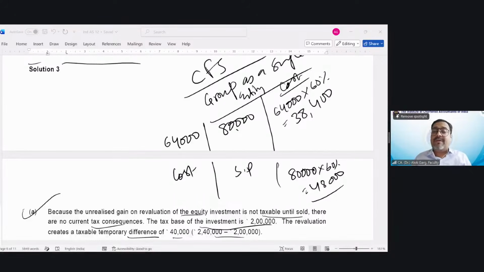Income tax will simply assume that you have sold the goods, so I will take the fair value as the value. Okay, right. But in the consolidated books, whatever unrealized profit is there, you should eliminate that profit. Okay. So in the standalone books of K Limited, there is a current tax liability of 4,000 rupees. So income tax has recognized that you have sold it. But in the consolidated books, the cost of the inventory is 38,400, while from the income tax perspective it is 48,000 rupees. Okay. Yes. Clear?